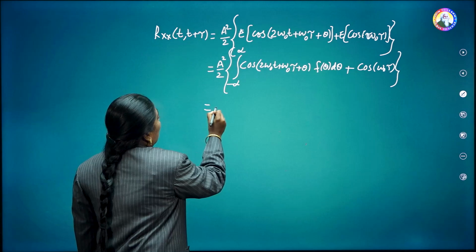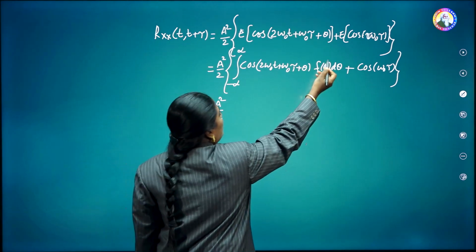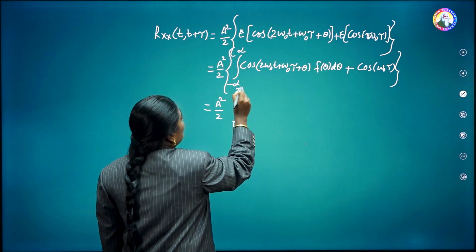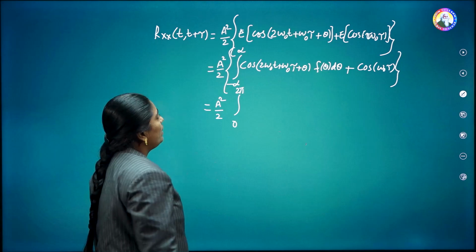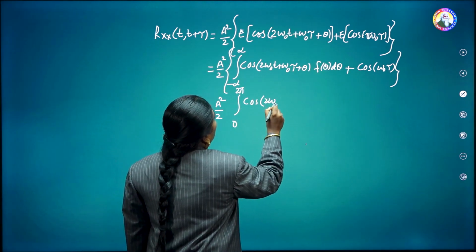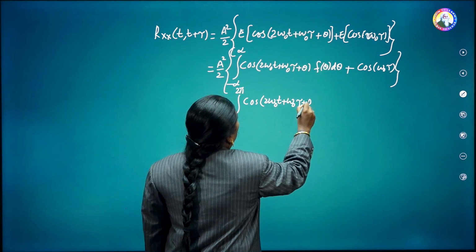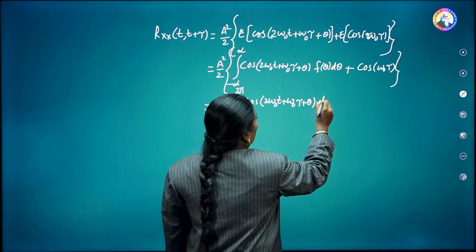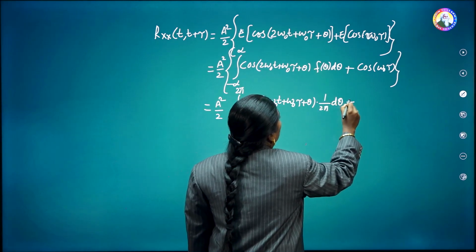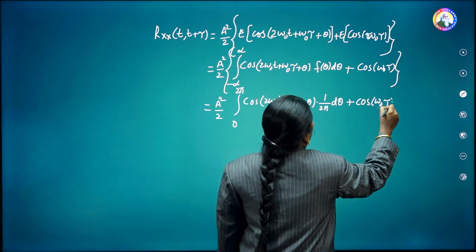That is equal to A square by 2. Here f of theta has the limits of 0 to 2 pi. Therefore, this is the integral from 0 to 2 pi of cos of 2 omega naught t plus omega naught tau plus 2 theta, into 1 by 2 pi d theta, plus cos omega naught tau.